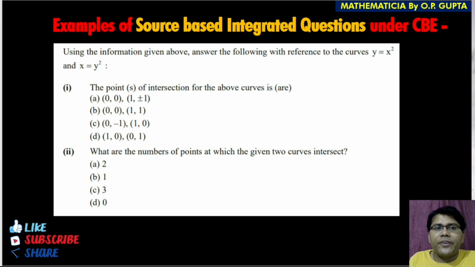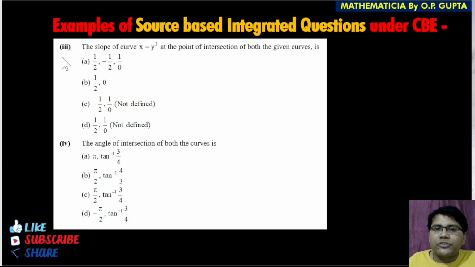As you can read here, they are asking you about the intersection of the curves. They have first mentioned these curves, right? And then they are asking you about the number of points at which these curves will be intersecting each other. Later on, they are asking about the slope of a particular curve. They are also asking you about the angle of intersection of both curves.